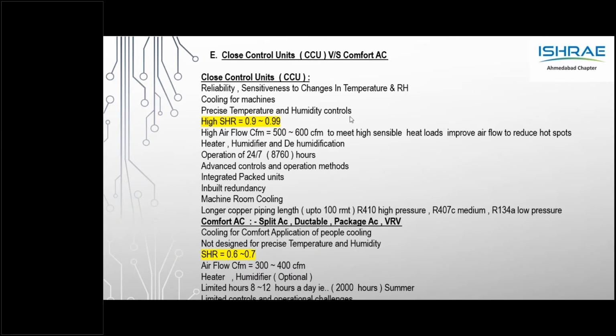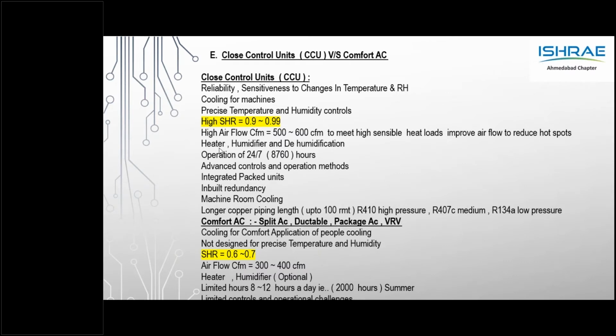That means you would require another 6 TR at 0.65 SHR to get 3.9 TR. Why 6 TR? Because as per the heat load, we would want 10 TR. So 6.5 TR plus 3.9 TR would give me 10.4 TR. That means we would require 2 units of comfort AC to meet my sensible load at the application.